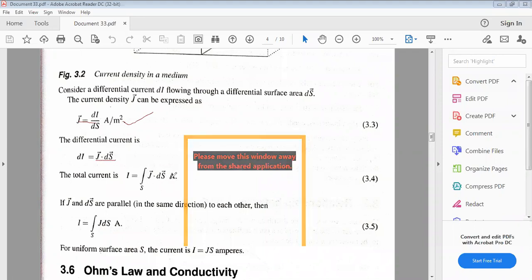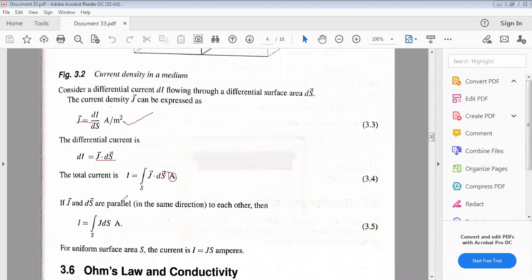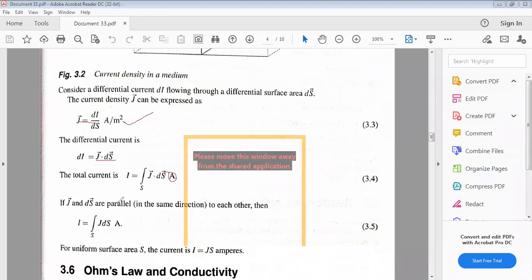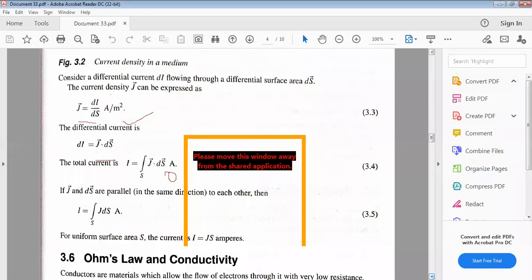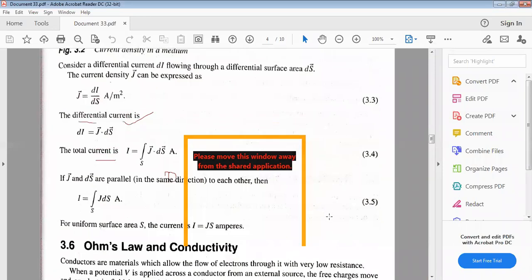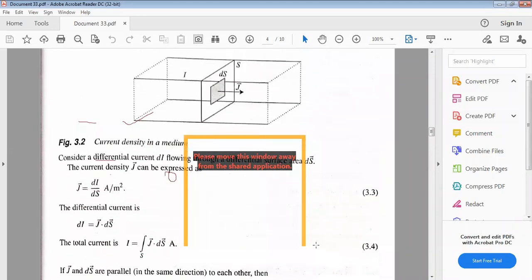This is in amperes. If J and ds are parallel to each other, then I equal to the surface integral of J ds, or simply J S for a uniform surface area S, and current I equal to J S amperes. That is the conduction current density J.